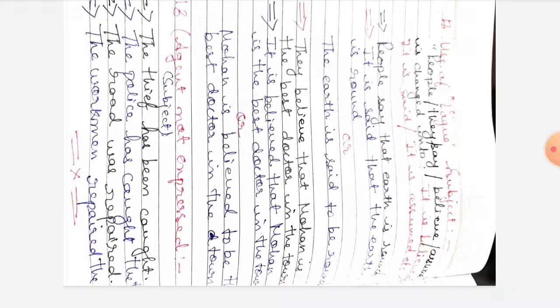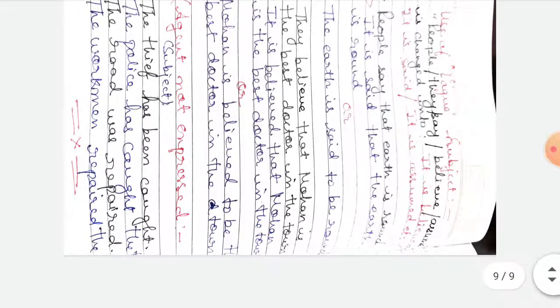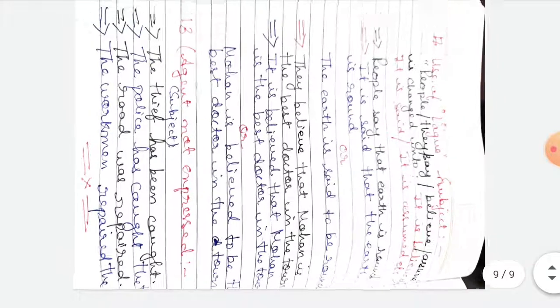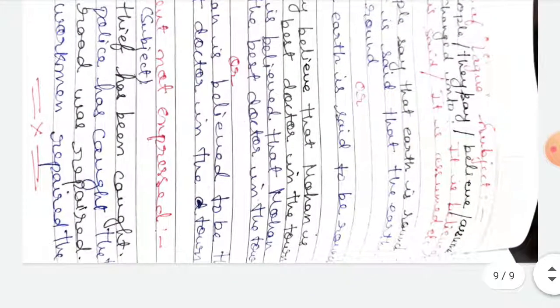The thief has been caught. Who catches the thief? That will be understood, meaning you have to understand it yourself. The thief has been caught. So how will it be changed into the active voice? The police has caught the thief. The road was repaired. Who repaired the road? Workman, labor. The labor repaired the road. So in this way we change our active voice into passive voice.